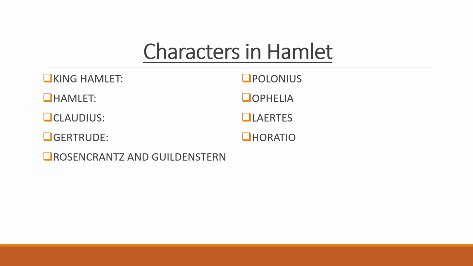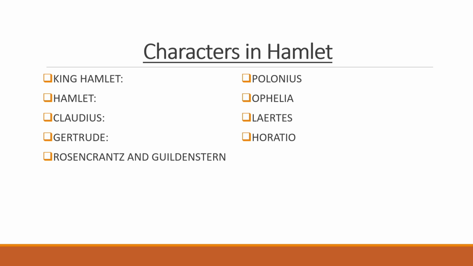Characters in Hamlet. Hamlet, the protagonist, Prince of Denmark, haunted by the ghost of his father and the subsequent events leading to his own demise. Claudius, the King of Denmark and Hamlet's uncle, the murderer of Hamlet's father and the play's antagonist. Gertrude, Hamlet's mother and Queen of Denmark, who remarries Claudius shortly after her husband's death.